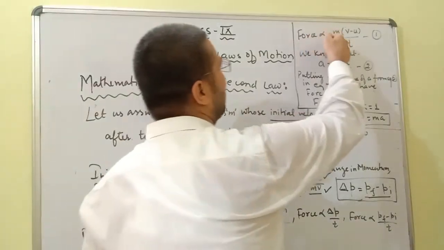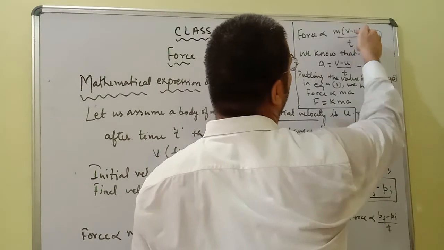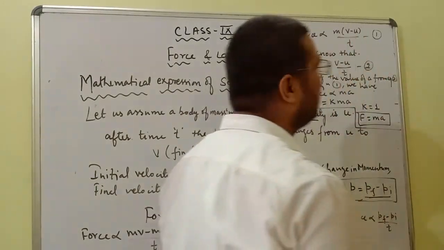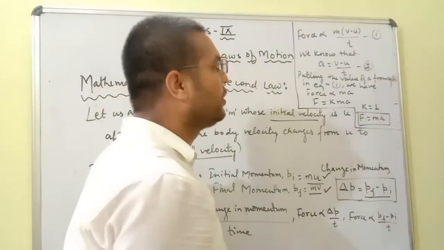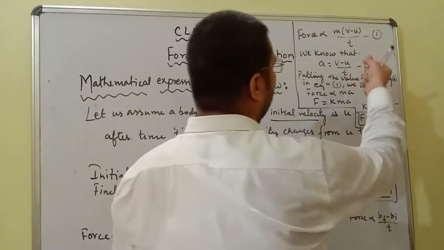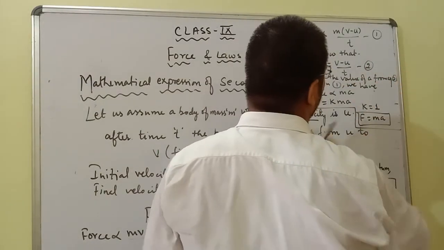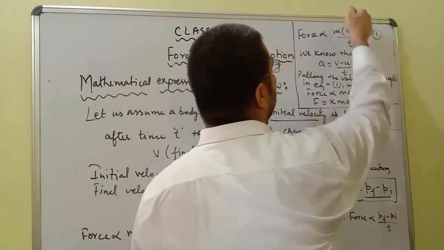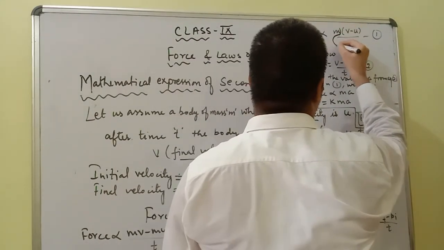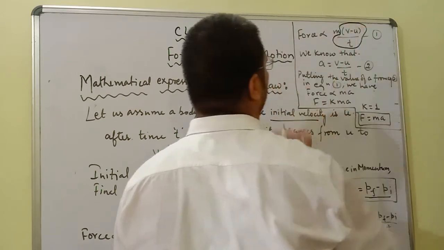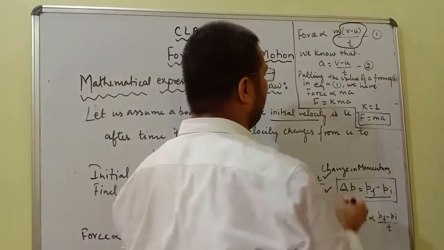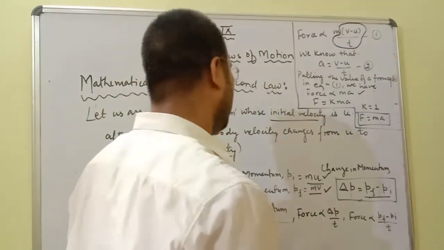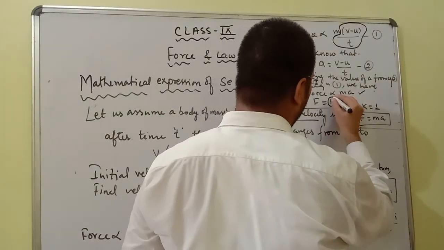So force will be directly proportional to m times v minus u upon t. And we know that a is equal to v minus u upon t. We know that from the first chapter. So now we are putting the value of a from equation 2 in equation first. So force will be directly proportional to ma, or we can say F is equal to kma, where k is our proportionality constant.